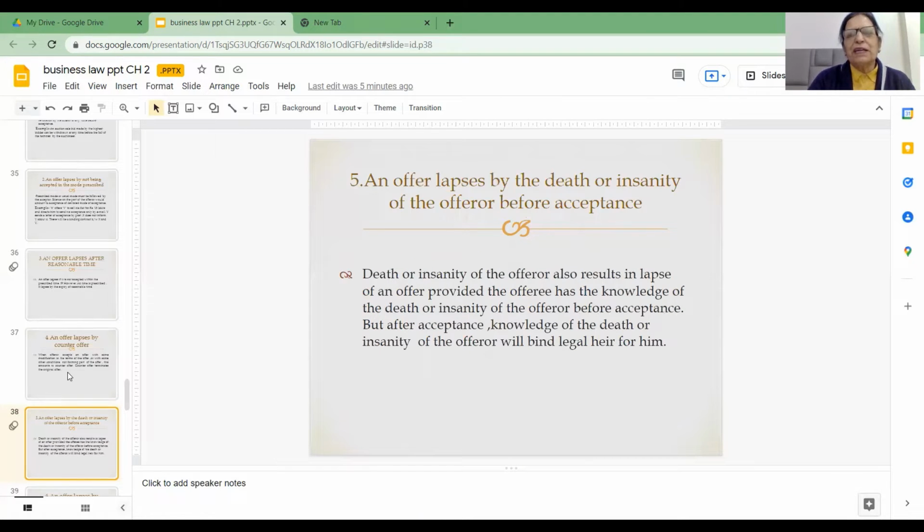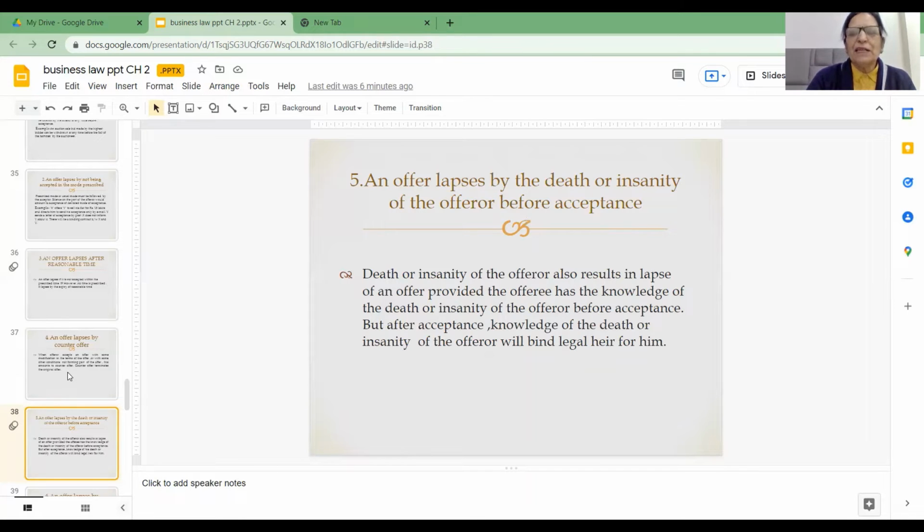Then an offer lapses by the death or insanity of the offerer before acceptance. So friends, if the offerer dies or becomes of unsound mind before the offer is accepted, then in that case the offer will lapse. But the death or insanity of the offerer also results in lapse of an offer only provided the offeree has knowledge of the death or insanity of the offerer before acceptance.